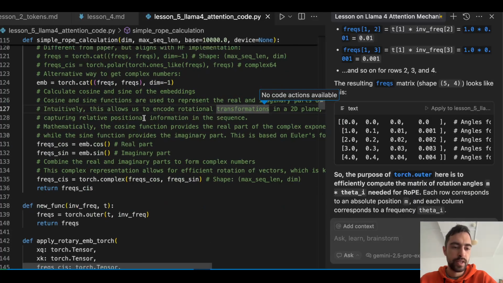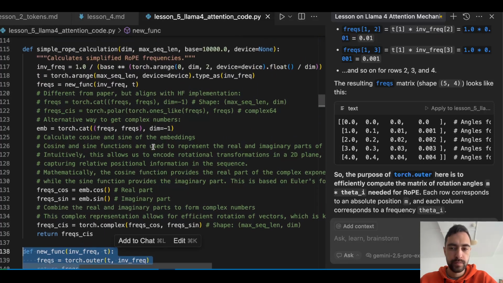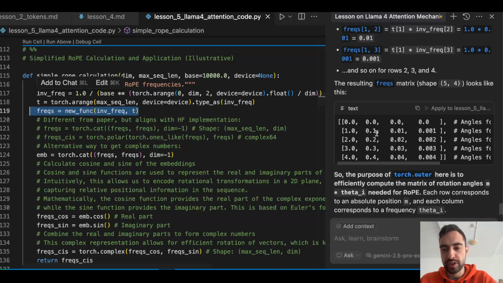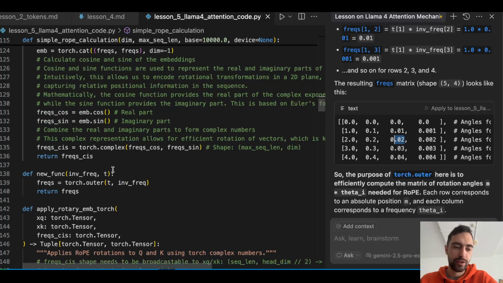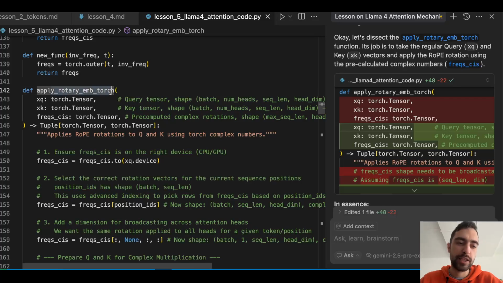And this function that we see here, this is what we used to calculate this line. If you remember, we were calculating for each position, each token, how much each of its pairs should rotate. So for the third token, first pair rotates by 2, second by 0.2, third by... So that was the function that calculated it. Let's check this apply rotary embedding function.